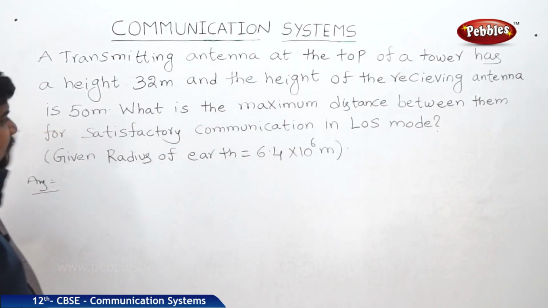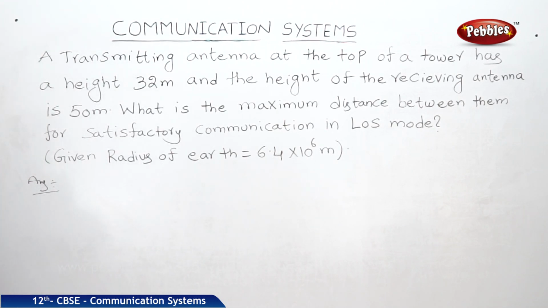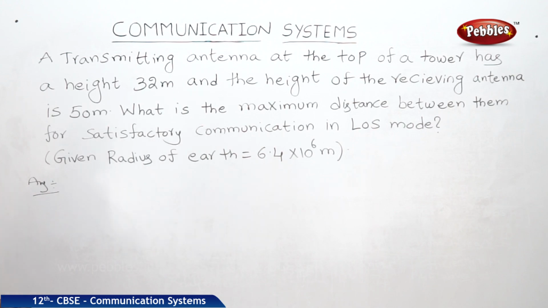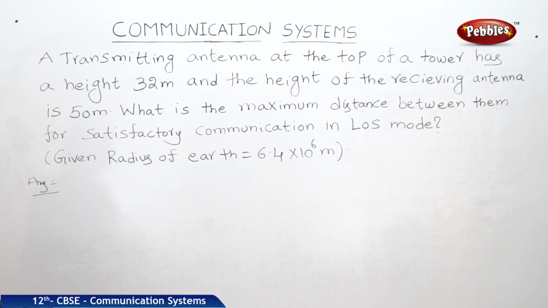Now we will see one problem based on this dm and dt. A transmitting antenna at the top of a tower has a height of 32 meters and the height of the receiving antenna is 50 meters. What is the maximum distance between them for satisfactory communication in LOS mode?